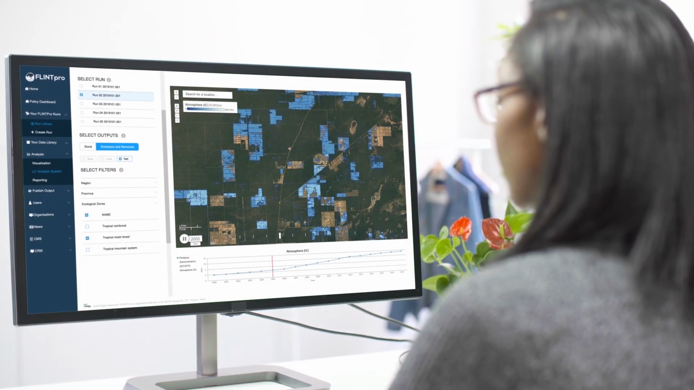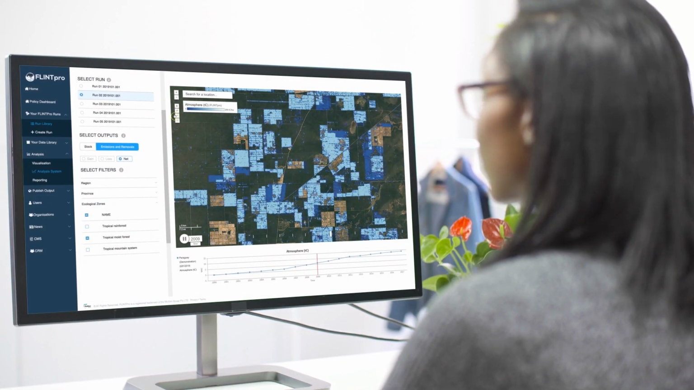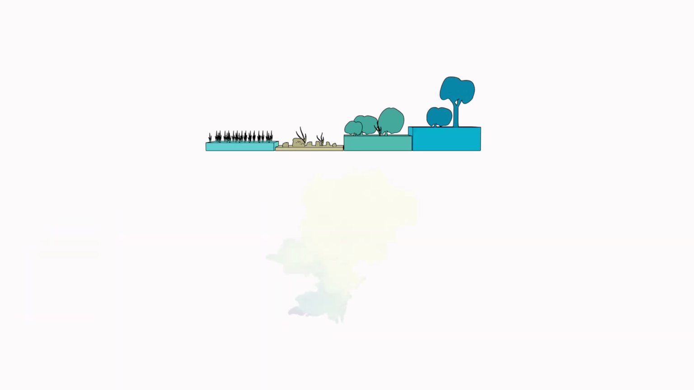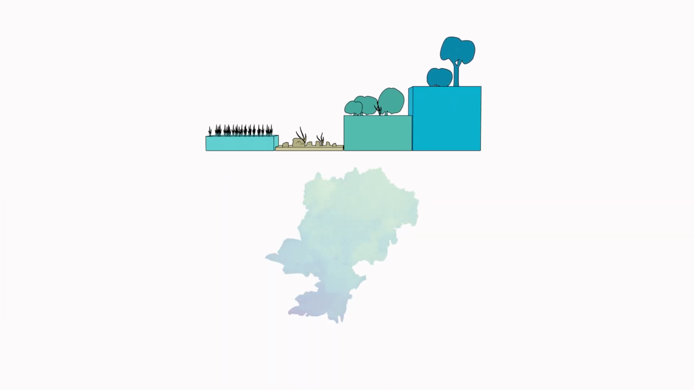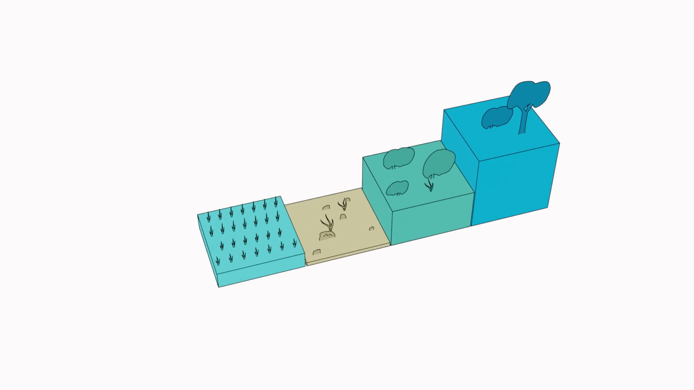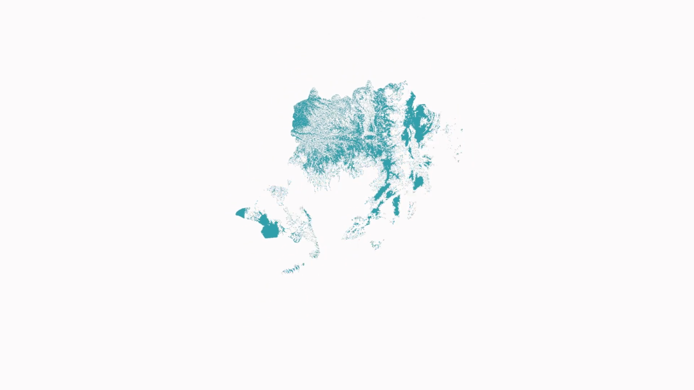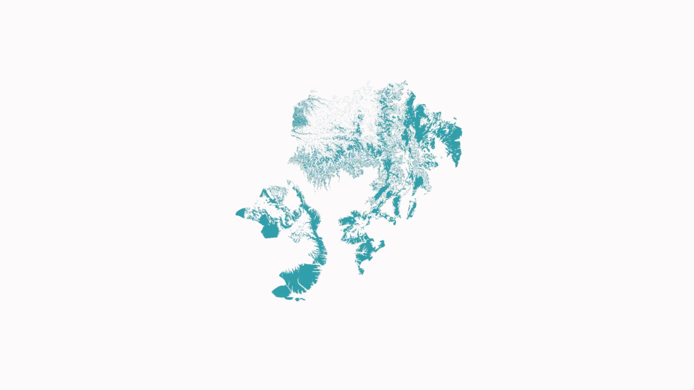FLINTpro enables you to simulate land cover change and related greenhouse gas emissions explicitly through time and space. Spatial data define the vegetation type, standing biomass, and productivity of the land. Additional data adds more detail. Spatial time series data informs FLINTpro how the land changes over time and whether it was affected by management interventions or bushfires.